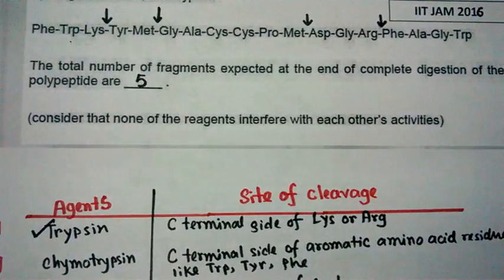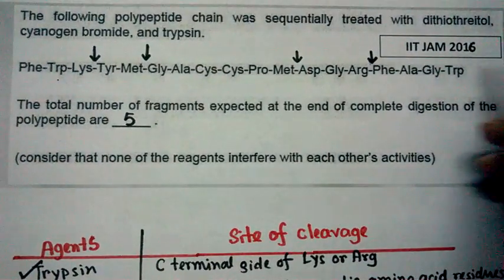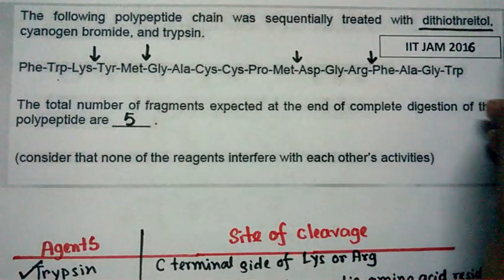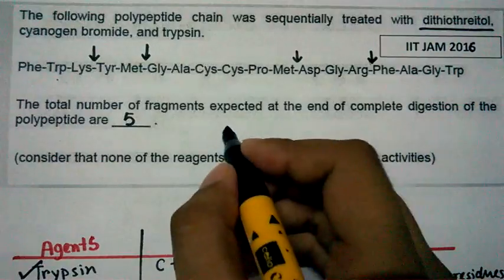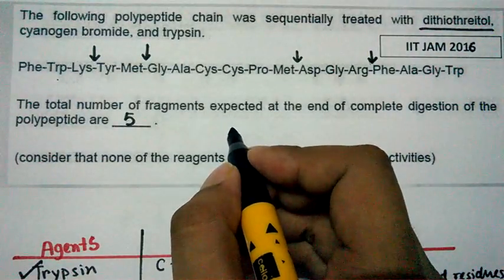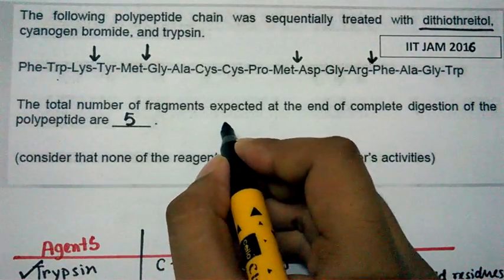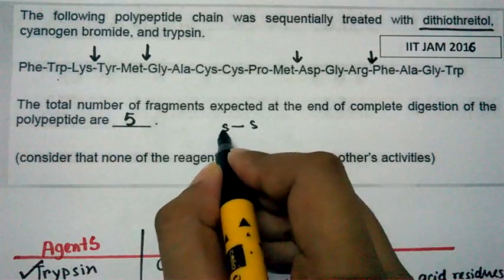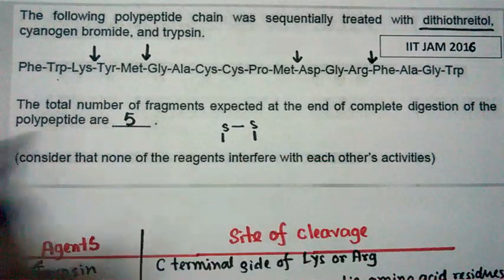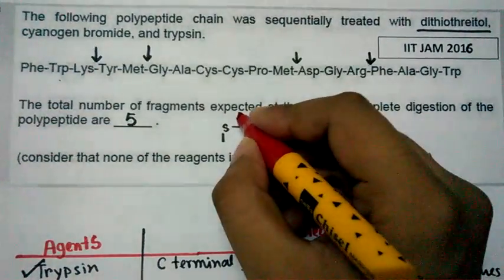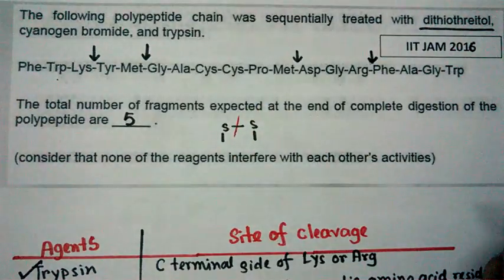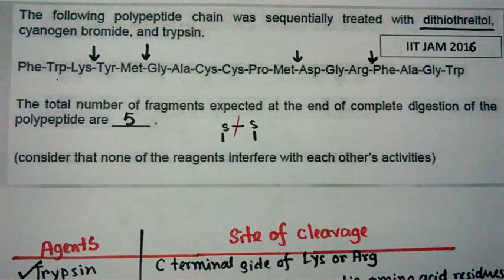Now the thing to be noted is that we shouldn't get confused with the function of dithiothreitol. What is the mode of action of dithiothreitol and what is its cleavage site? Dithiothreitol basically cleaves disulfide linkages. So if there is a disulfide linkage, dithiothreitol will cleave this bond, but it won't cause fragmentation of the peptide.